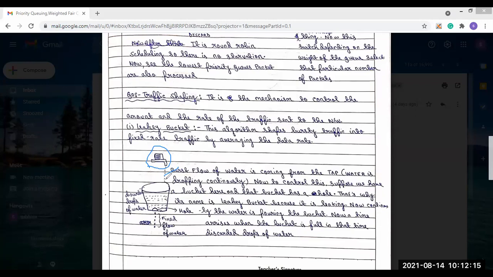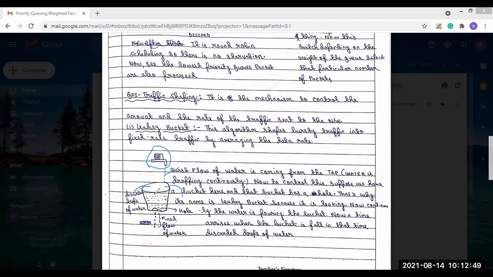Now to control this, suppose we have a bucket below, and that bucket has a hole. Now what will it do? The water will pour here, and the hole is present here, so from this hole the water will go out. But this bucket also has a capacity. That means after the capacity is full, the water will splash out from the bucket.